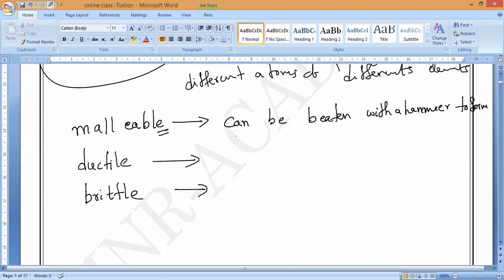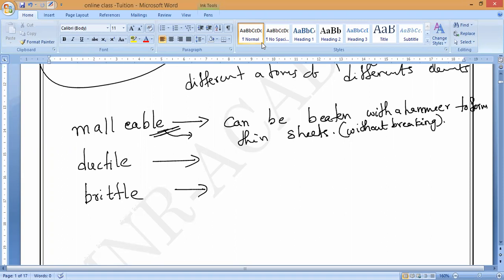Respond. To form thin sheets. Thin sheets is called malleable in nature. You should remember here the most important keyword: without breaking. That is the most important word.